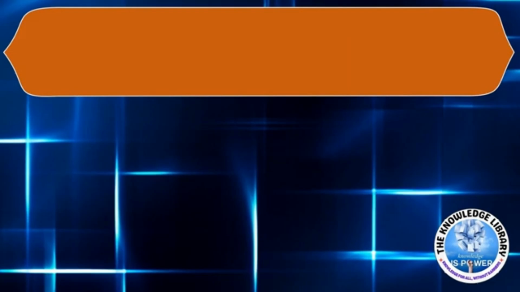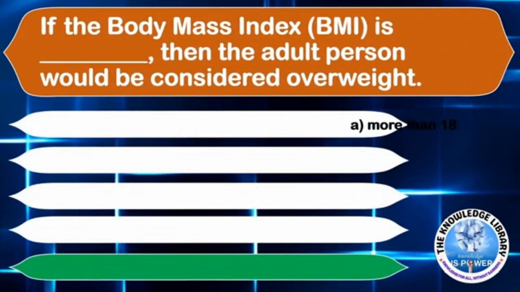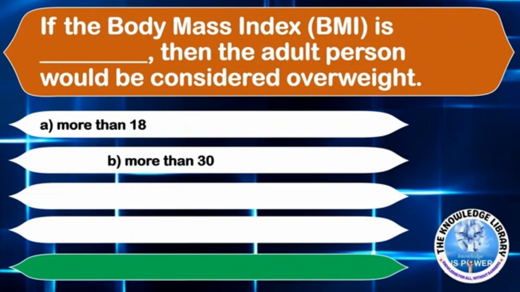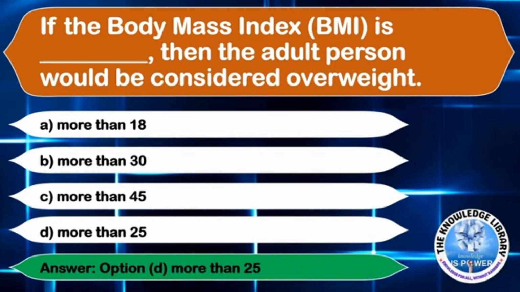The next question is, if the body mass index is dash, then the adult person would be considered overweight. Option A, more than 18. Option B, more than 30. Option C, more than 45, or option D, more than 25. The correct answer is option D, more than 25.